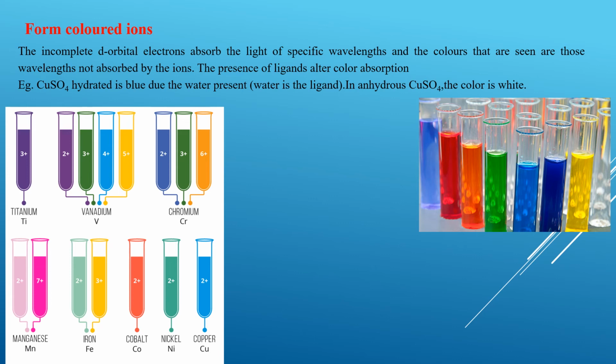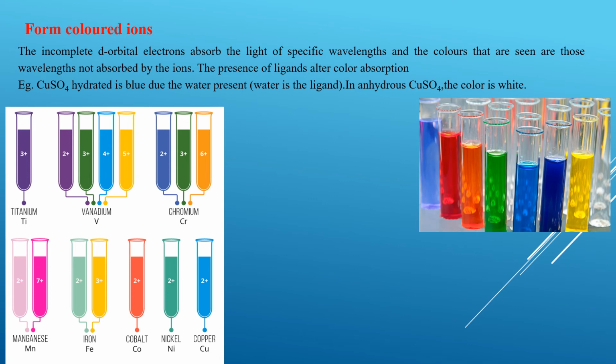In most cases, the transition metals are bound by a ligand. A ligand is anything that has a lone pair of electrons, or it is a negative ion. One such example is a hydrated salt, like copper sulfate, which is hydrated, meaning it is combined with water.